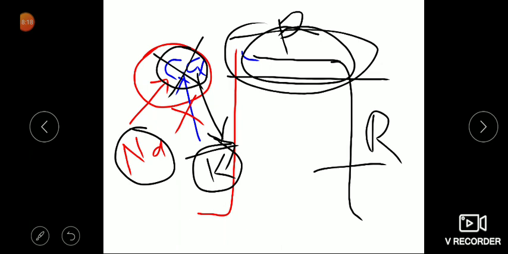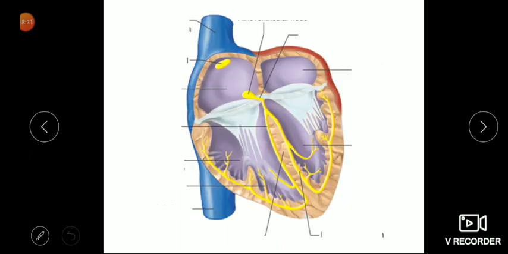Okay. So let's see this now. These are the conducting tissues of the heart. Sinoatrial node, SA node. This is the right atrium, superior vena cava, left atrium.